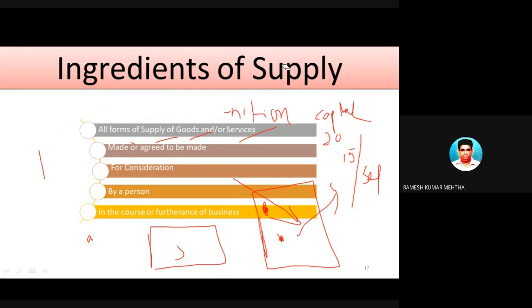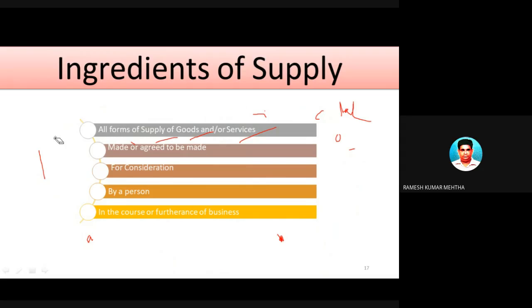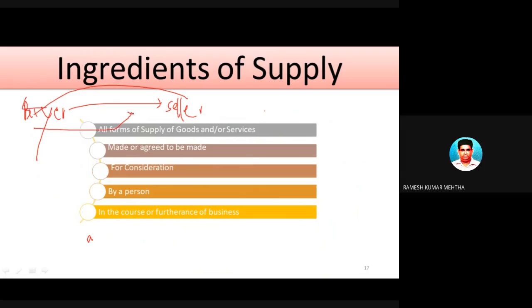Next one. Now for consideration. Now what is consideration? Give and take. For example, you are my student and I am your teacher. To my mother, I am her son. So for example, there is a buyer, and there is a seller. So for seller, he is a buyer. For buyer, he is a seller. Now, what is the element of interest in between them? There is something called consideration.